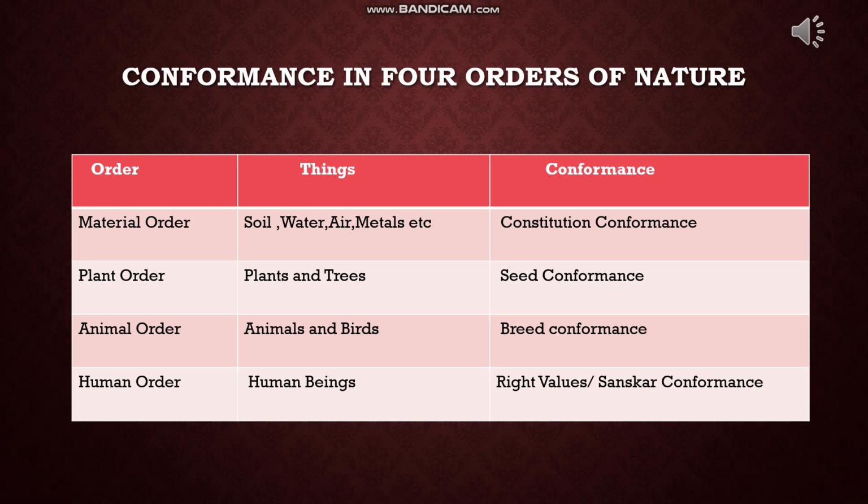Last is the human order. The conformance of human order is based on their values as well as on the sanskar. This is called the education which they take from any institution, parents, or environment, etc. So that is why human order is called jnana.